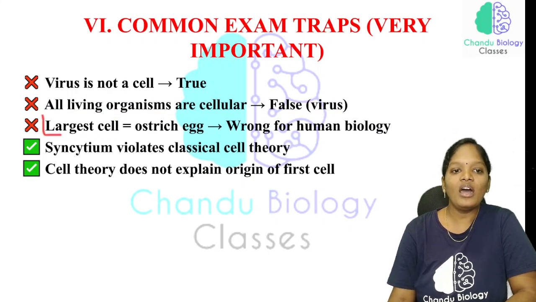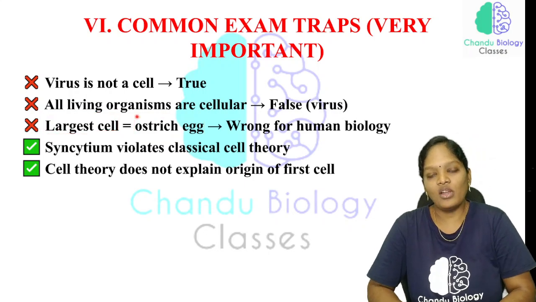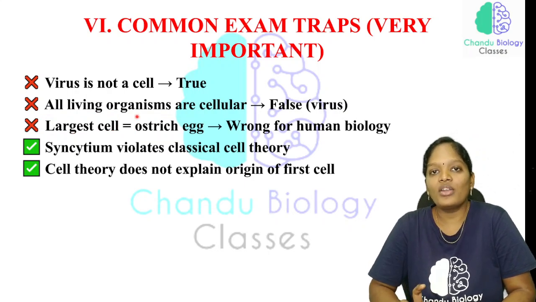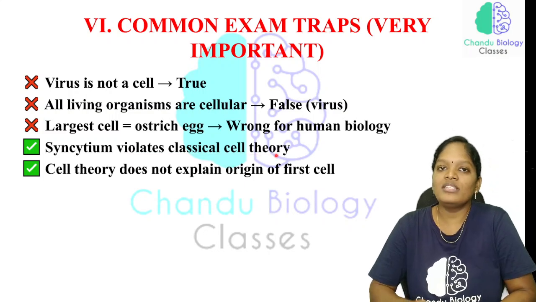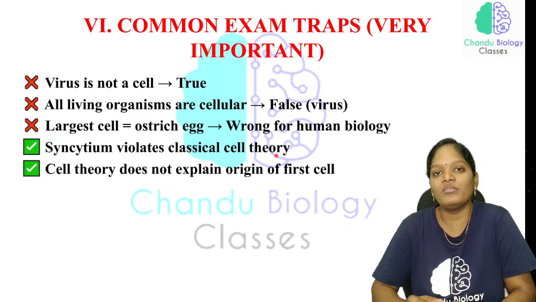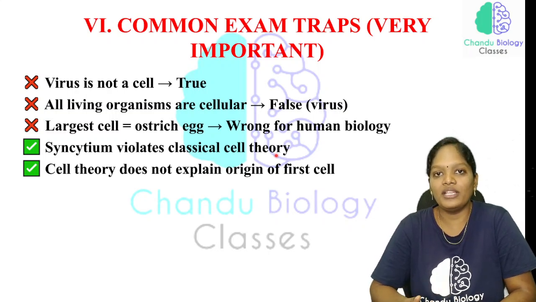Now, the largest cell is called the ostrich egg. Of course, the ostrich egg is the largest, that is right. But in humans, is the ostrich egg the largest one? No, the human ovum is the largest cell. So this can be a wrong statement. Now, syncytium violates the classical cell theory. Why? Because syncytium is a multinucleate cell. In the classical cell theory, each cell has one nucleus. That is the statement under the classical cell theory. In syncytium, it is a multinucleate cell, so it violates the classical cell theory. It is a right statement.